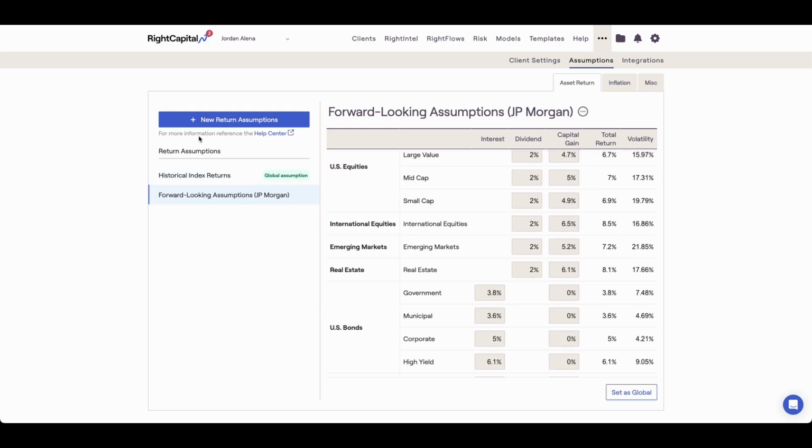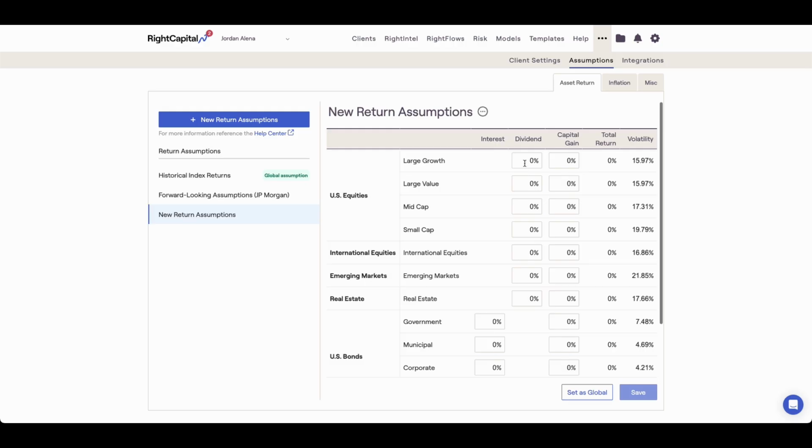Lastly, you can create customized return options by selecting this option here. This allows you to enter the interest, dividend, and capital gain percentages for each asset class. This option provides the most flexibility, allowing you to manually customize all of your return percentages. To customize your assumptions, simply click on the fields you would like to modify and enter your preferred values. Be sure to click the blue Save button in the lower right to lock in your assumptions.